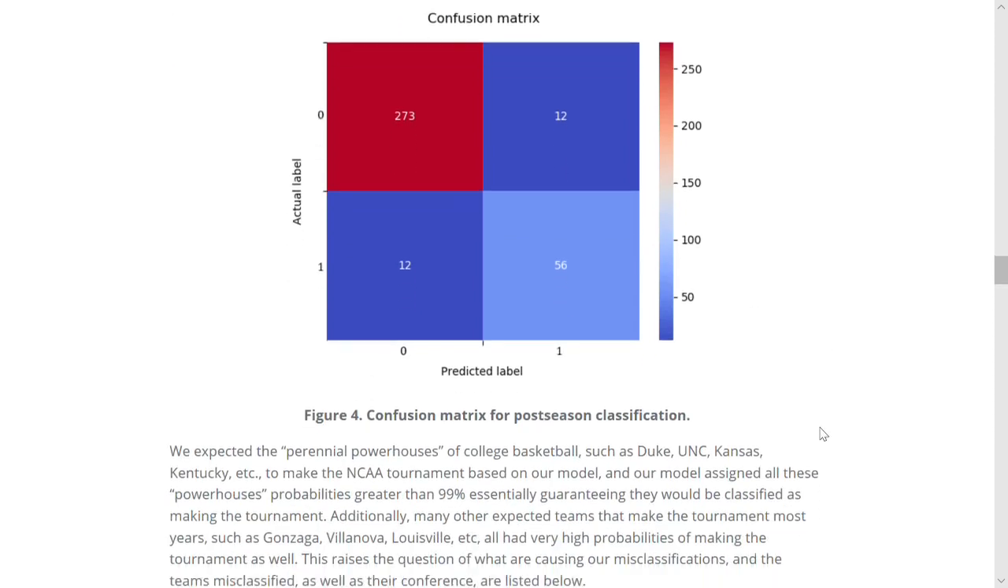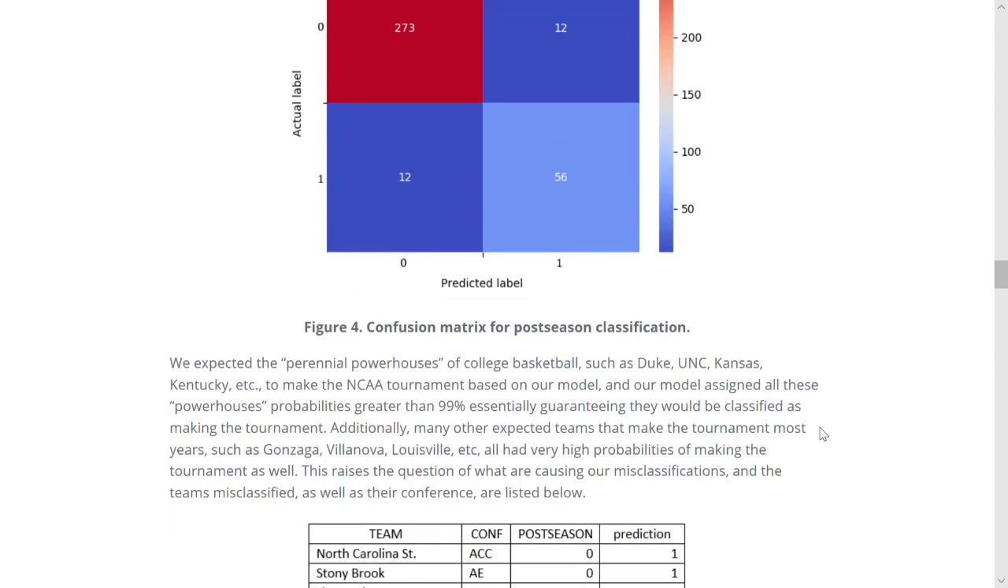We expected consistently strong teams such as Duke and UNC to make the NCAA tournament, and our model did assign teams like these probabilities greater than 99%, essentially guaranteeing that they would be classified as making the tournament. Many other expected teams that make the tournament most years, like Gonzaga, Villanova, and Louisville, all had very high probabilities of making the tournament as well. So where did our misclassifications come from?